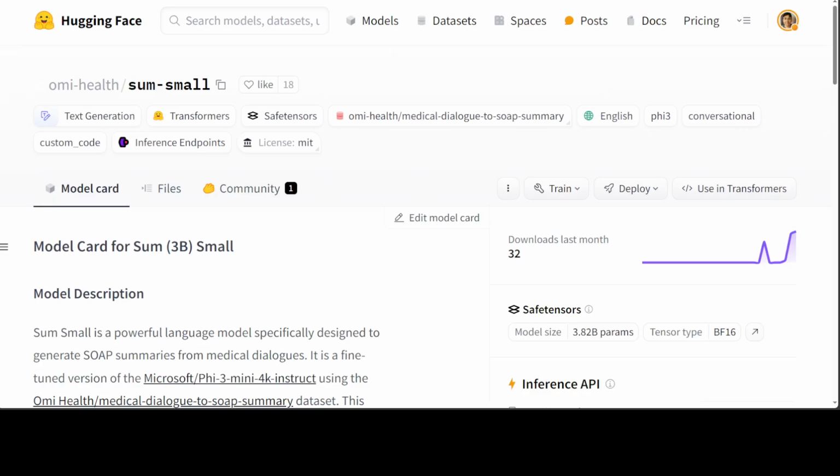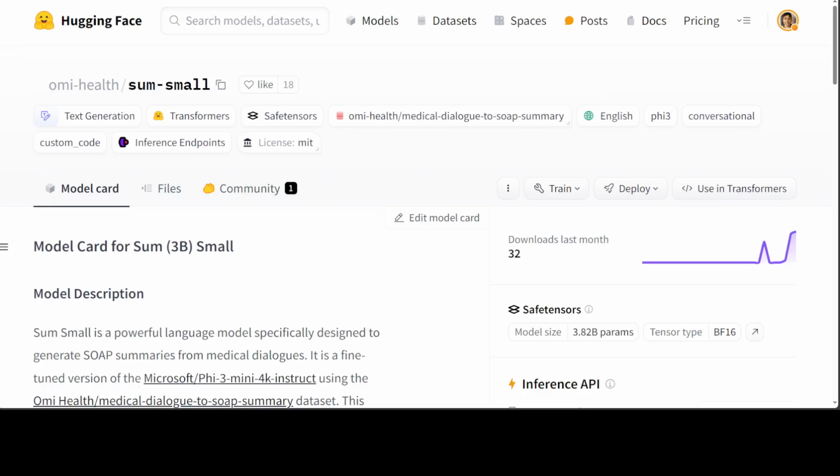It basically does a SOAP assessment out of the clinician or doctor-patient dialogue. SOAP stands for Subjective, Objective, Assessment, and Plan. SOAP is the most common method of documentation used by healthcare providers to input notes into patients' medical records. It allows these providers to record and share information in a universal, systematic, and easy to read format. So, that is what this model is doing. You provide it a dialogue between a patient and doctor, no matter how long that is. It simply converts it into a SOAP assessment, which is subjective, objective, assessment, and a plan.